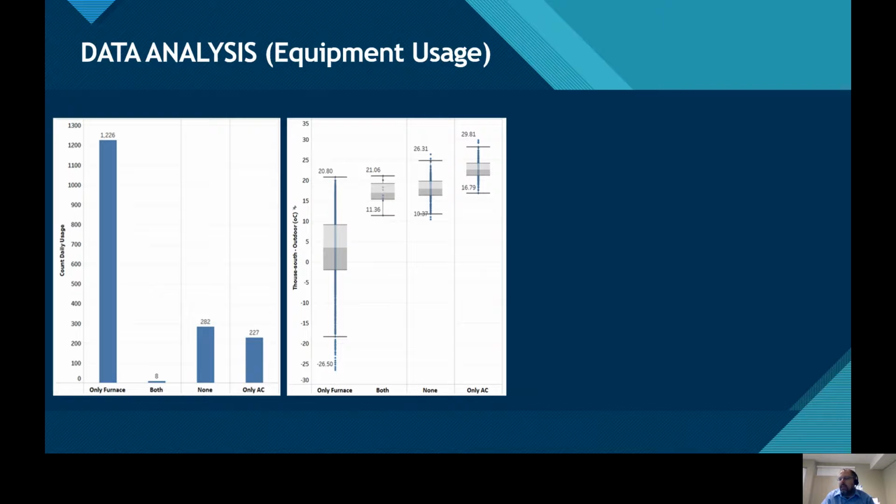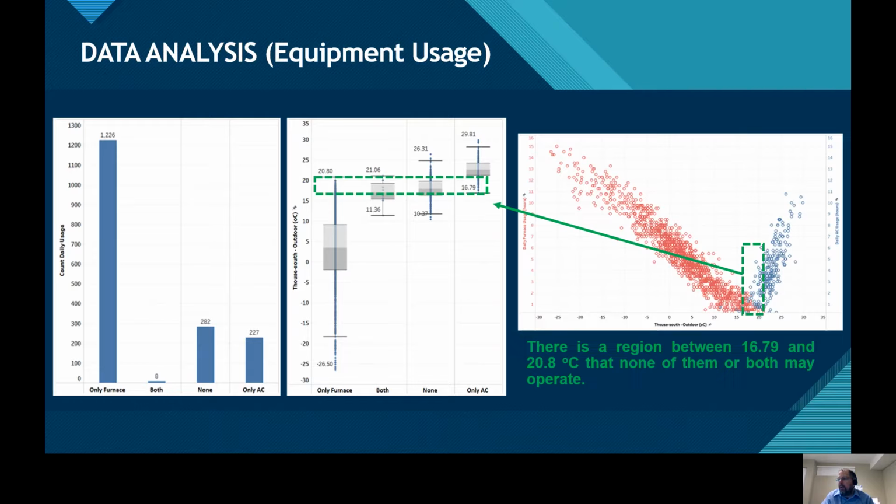In the next one, we have an analysis of how many days each piece of equipment was used. We can see that the furnace since April 2017 has been used more than 1,200 times, while the AC just 227. We have also plotted this box plot in terms of the temperature range in which they operate. It's interesting to see, for example, in this green area here, that all of them operate, or just one of them, or none of them.